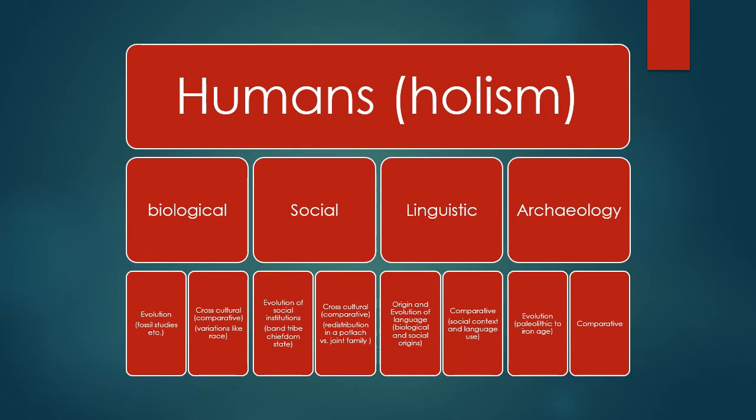We have already discussed how humans are a holistic unit. So biology, social, linguistic, and archaeology are all interrelated. Then there are evolutionary and cross-cultural aspects, which we have already discussed, and I have just summarized them in this slide. You can take notes of them later.